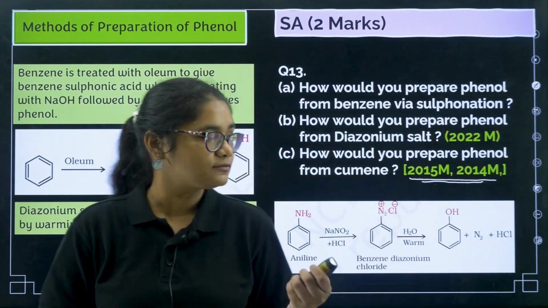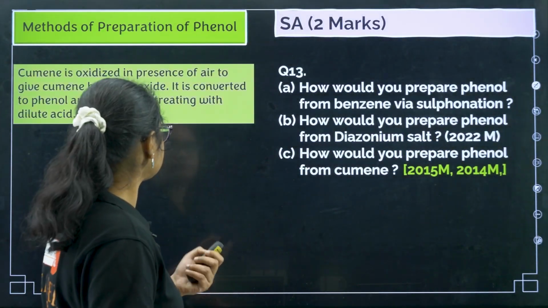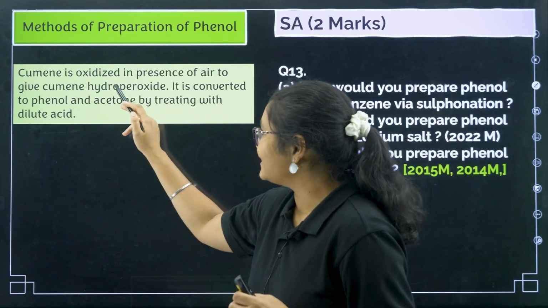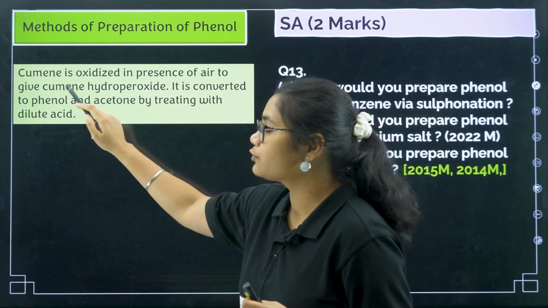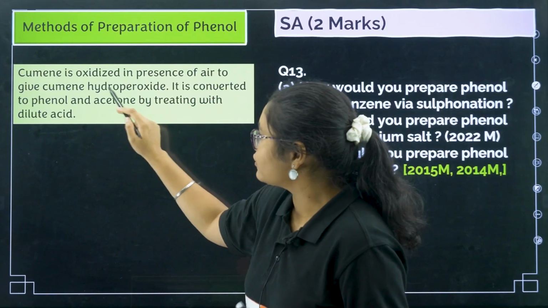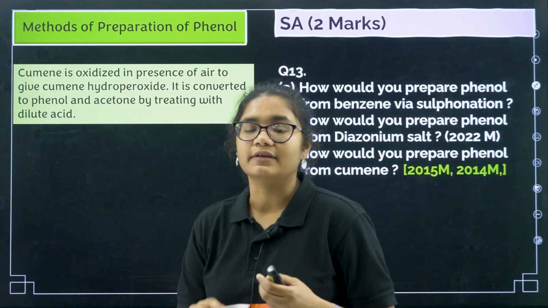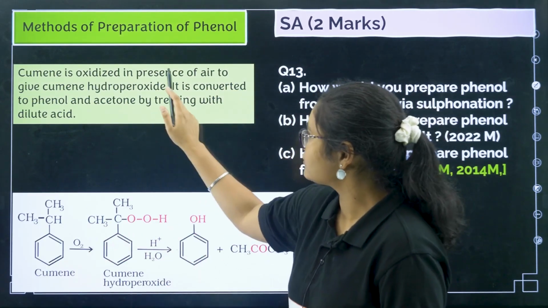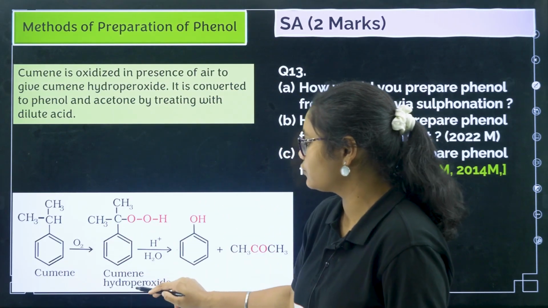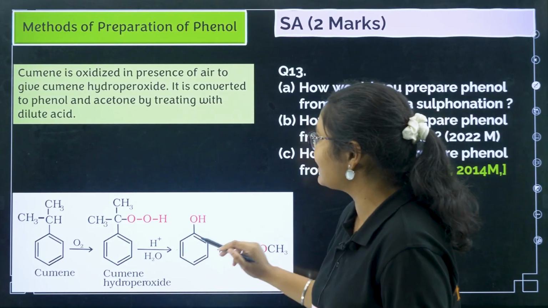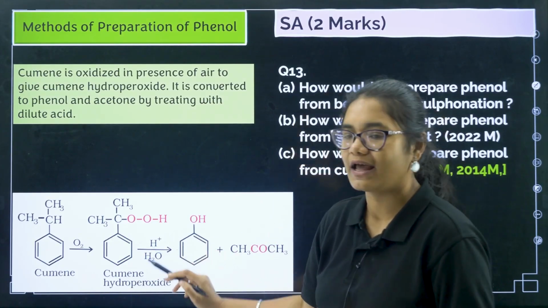Okay, now next one is your cumene one. So this is important here. Cumene is oxidized in presence of air to give you cumene hydroperoxide. It is converted to phenol and acetone by treating it with dilute acid. So you can see the reaction here. First, cumene is oxidized in presence of air to give you cumene hydroperoxide, and then it is converted to phenol and acetone by treating with dilute acid.